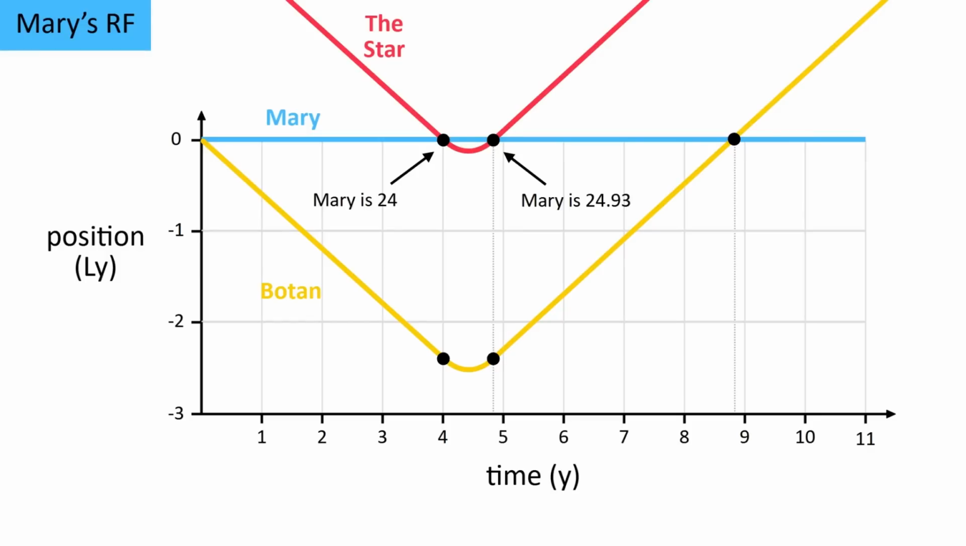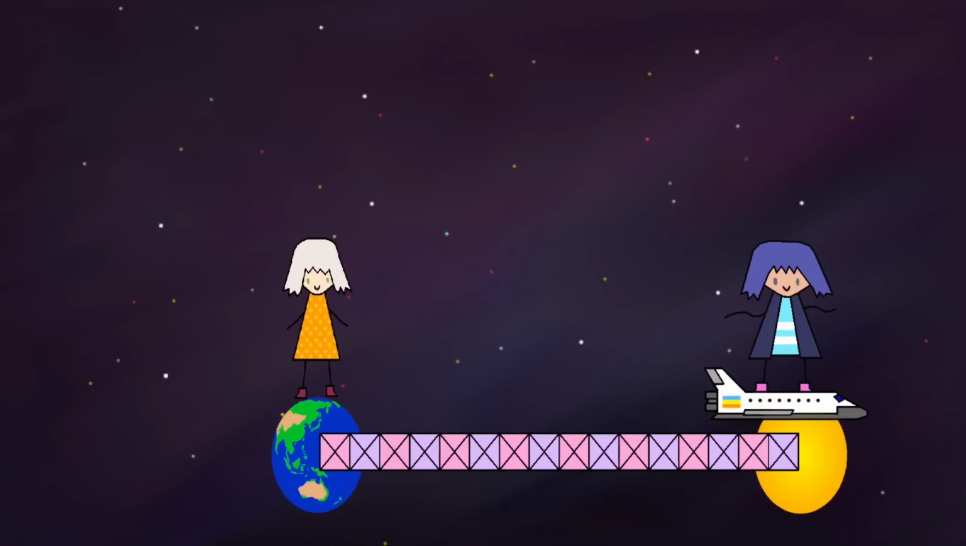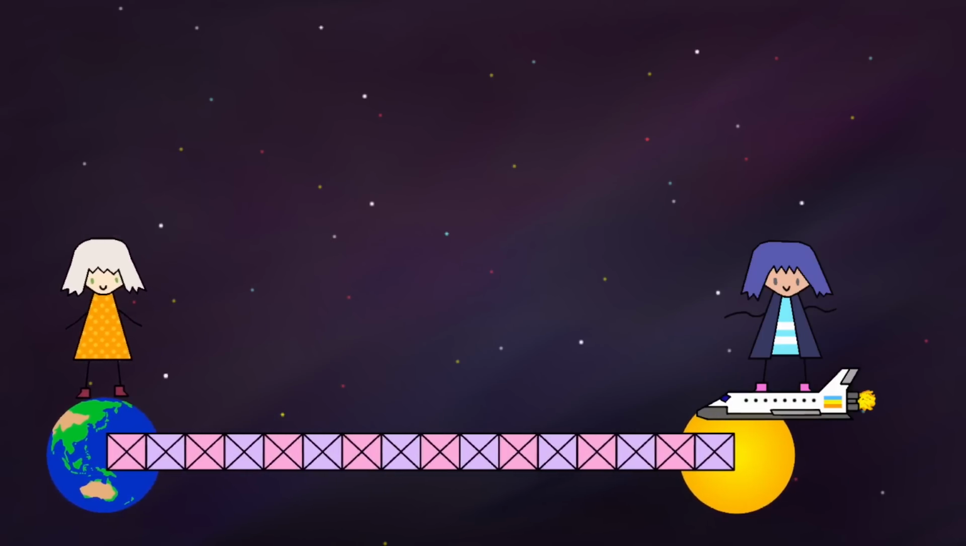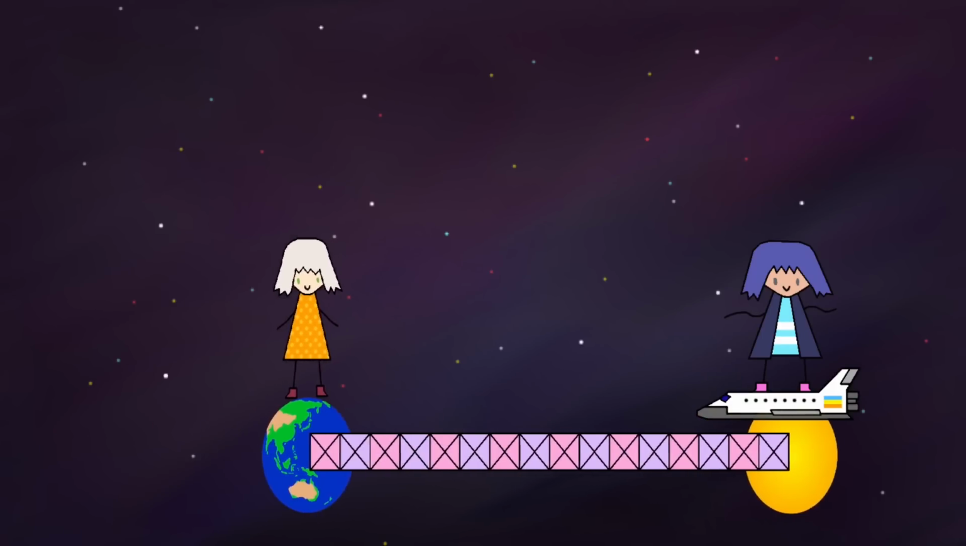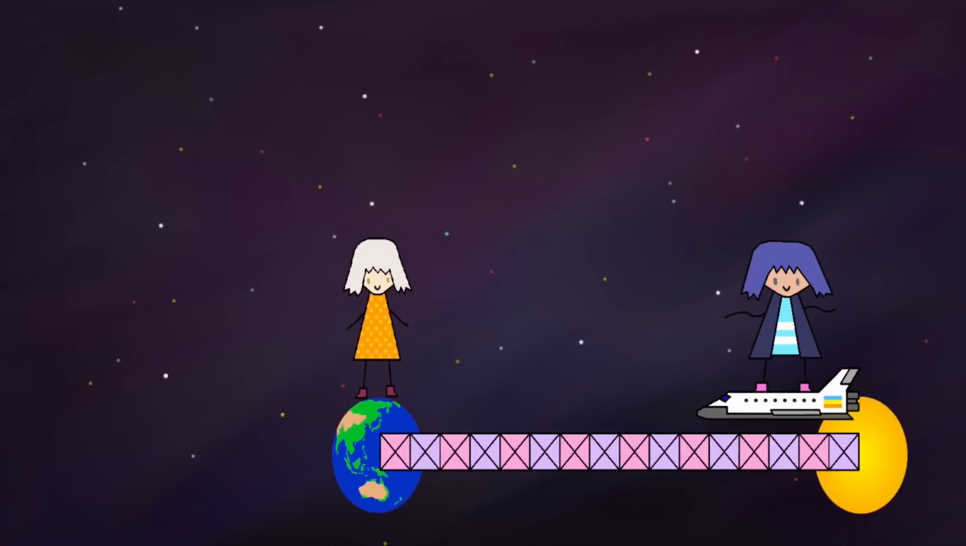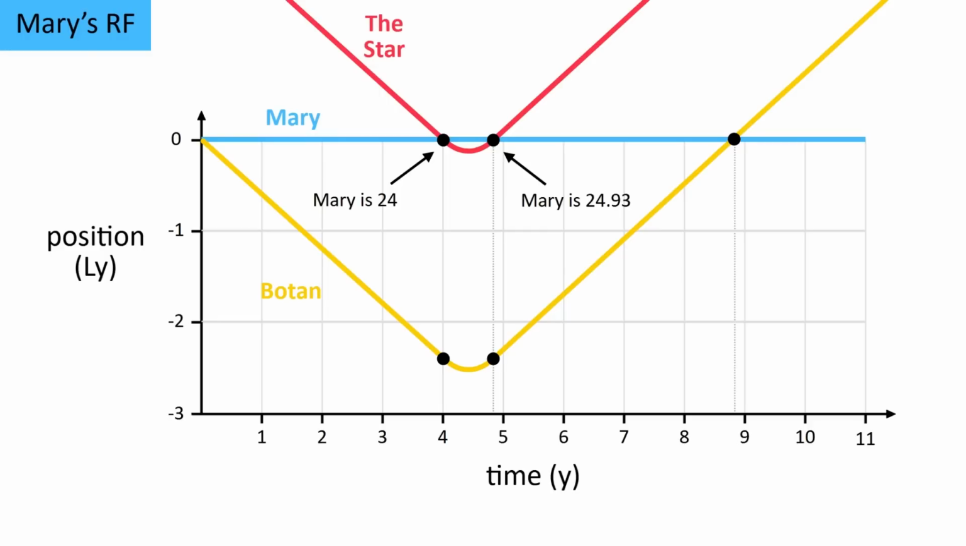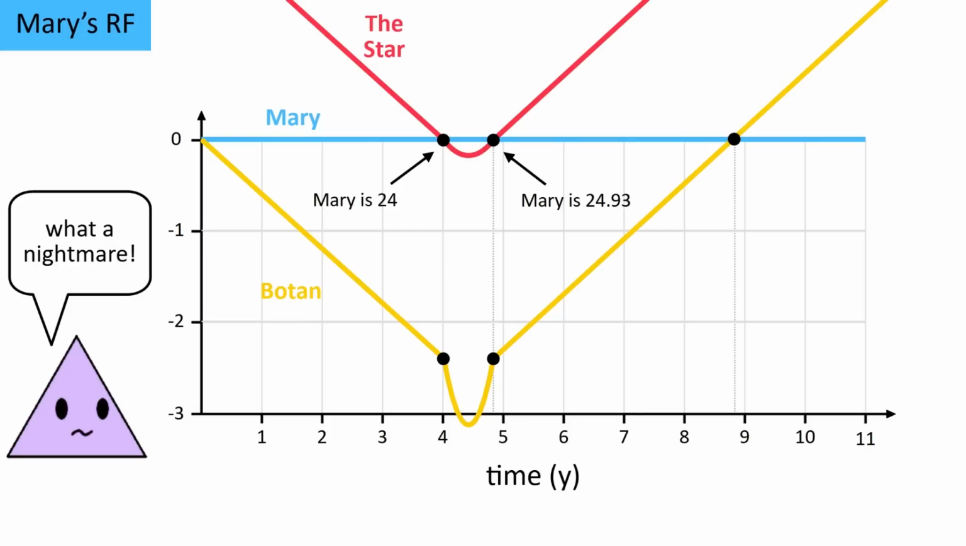With that, we now have the full graph of Botan's position in Mary's reference frame. Almost. You see, the amount of length contraction Mary observes actually changes as she turns around. At one point, it even reaches 0, in which case the distance from Earth to the star is the full 3 light years. This puts Botan further away at that time, which we have to account for. Now this graph can be pretty confusing to look at, but it makes more sense if we watch the animation in Mary's reference frame.